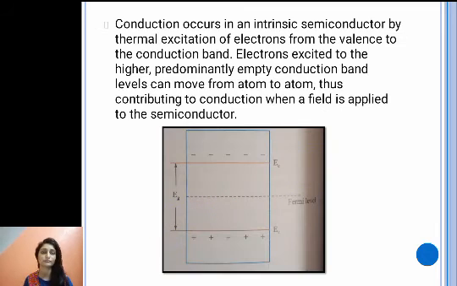Now, conduction occurs in an intrinsic semiconductor by thermal excitation of electrons from the valence to the conduction band, as I said. So electrons excited to the predominantly empty higher conduction band levels can move from atom to atom, and thus contribute to conduction when a field is applied to the semiconductor.